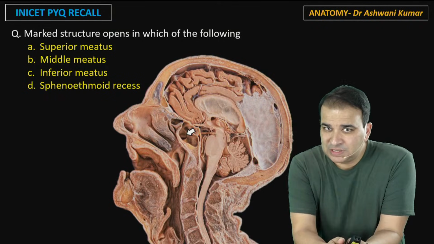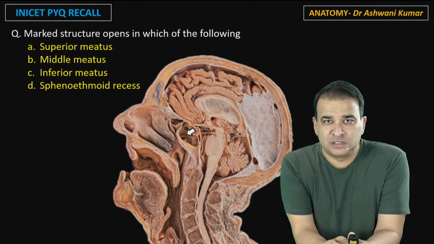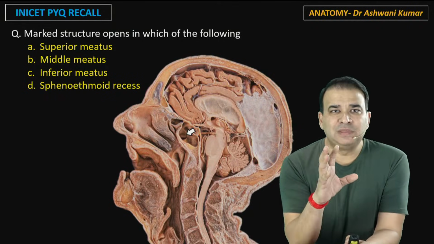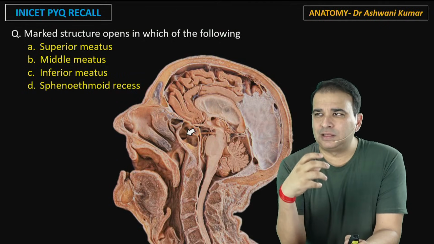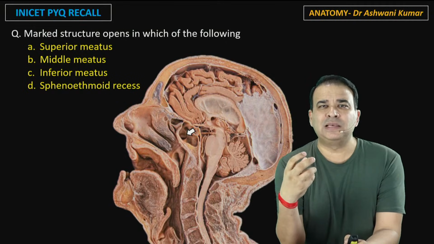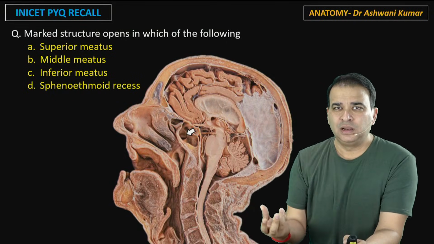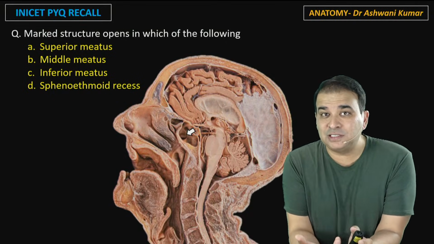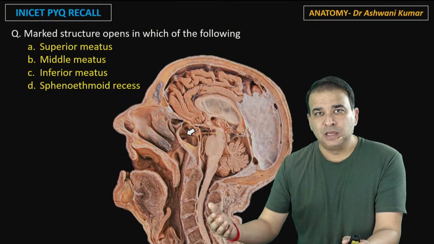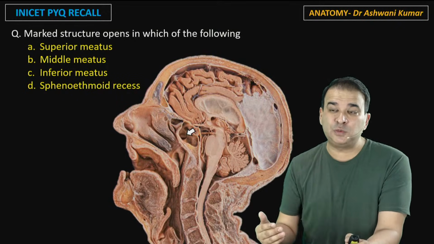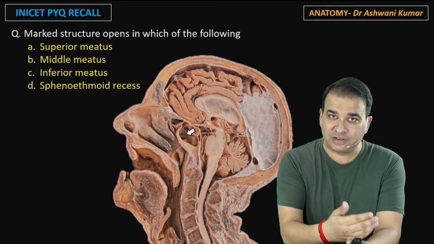This question also was a last year question only, guys. The marked structure opens in which of the following? Now, you will realize something: sometimes we discuss all these big things here, but questions are very basic. The questions could be as simple as identification of a certain muscle only. These are INICET questions I'm talking about here. There definitely have been the clinical questions also. Image-based clinical questions, image-based clinical embryology questions even have been asked here.